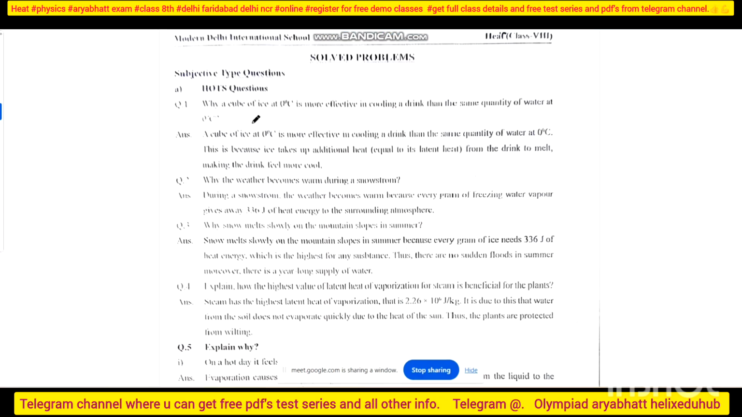First question is why is a cube of ice at 0 degree Celsius more effective in cooling a drink than the same quantity of water at 0 degree Celsius? You understood the question. Because of the latent heat, because ice has latent heat in it. So you can say that they will add up, right? There will be addition of heat energy that makes the drink melt the ice, compared to water of the same temperature.